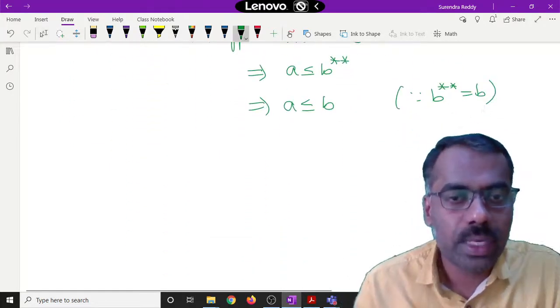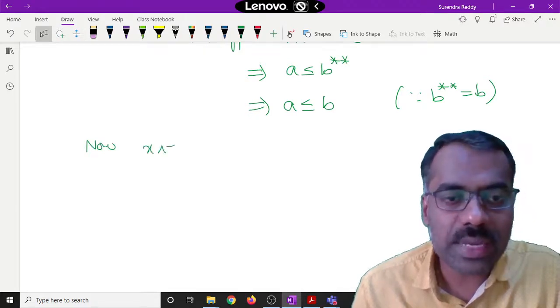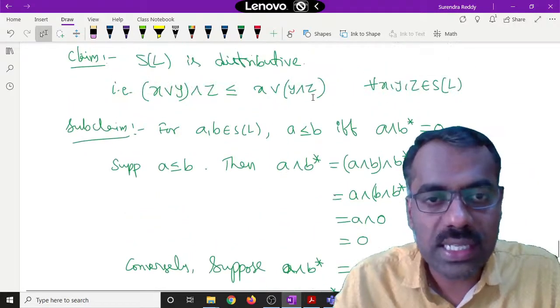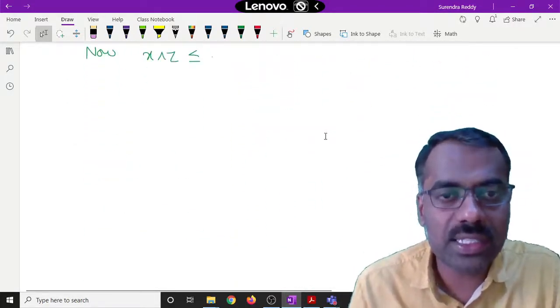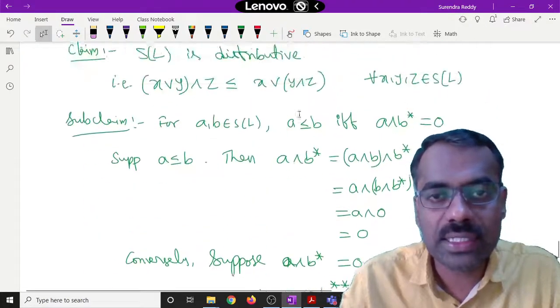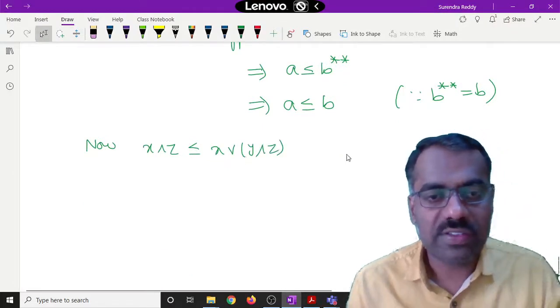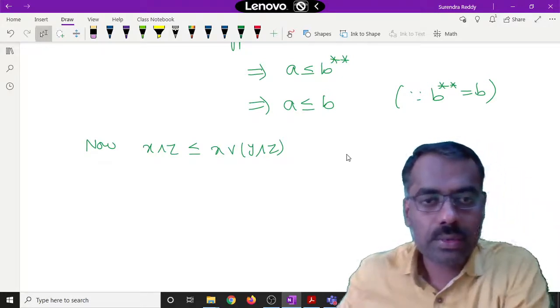Okay. So now we'll prove that claim. X meet Z is less than or equal to whatever we have on the right hand side, X join (Y meet Z), right? First of all, whether this inequality is true or not.